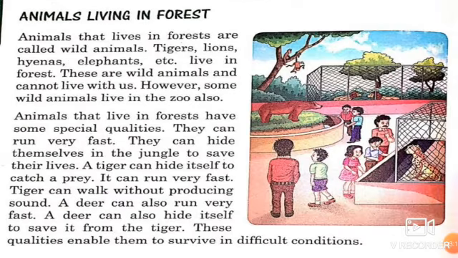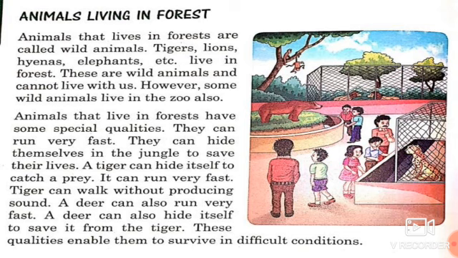Next topic is animals living in forests. Children, a forest is a vast region that is covered densely by trees and different varieties of plants. It provides shelter to animals. Animals that live in forests are called wild animals. Tigers, lions, hyenas, elephants, etc. live in forests. These are wild animals and cannot live without us. However, some wild animals live in the zoo also.